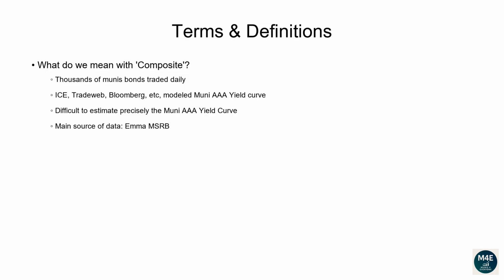Terms and definitions. What do we mean by composite? Every day, thousands of muni bonds are traded, as you can freely see on the EMMA website. Different data providers like ICE, Tradeweb, Bloomberg, to name a few, provide their model-implied muni AAA yield curve. Given that it's very difficult to tell which curve is more accurate on any given date, we compute for every tenor the average of the yield curves available to us, plus some extra adjustments. Currently, we manually capture yield curves and bond yields available from the EMMA MSRB portal.